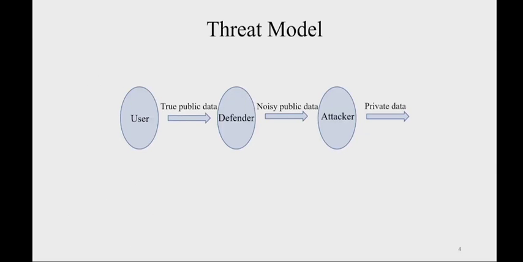Here is the threat model. Basically, we have three parties: user, defender, and attacker. The user aims to publish some data while preventing the inference of its private data. The defender can be a client on the user side. The goal of the defender is to add some noise to the user's true public data before releasing it to defend against the inference attack. After observing the noisy public data, the attacker can infer the private data of the user.